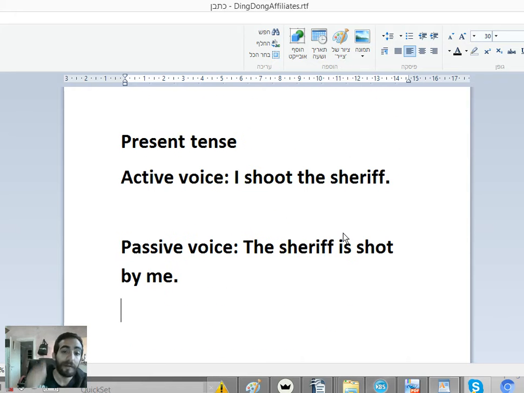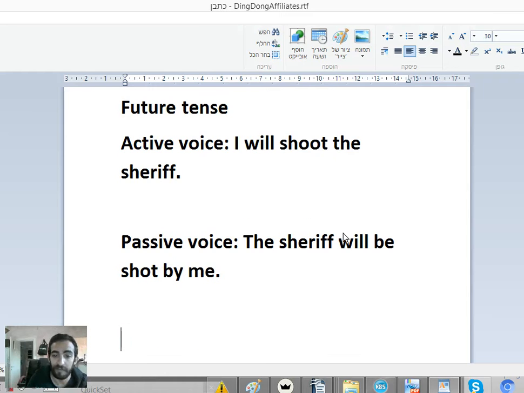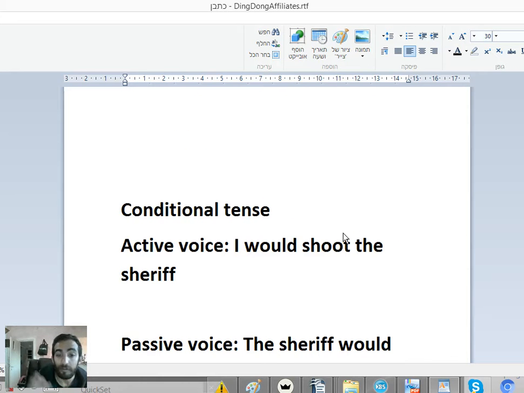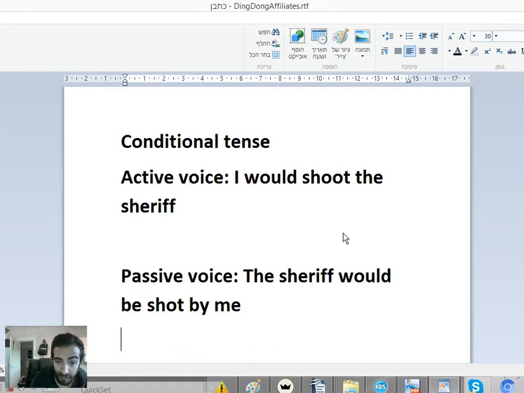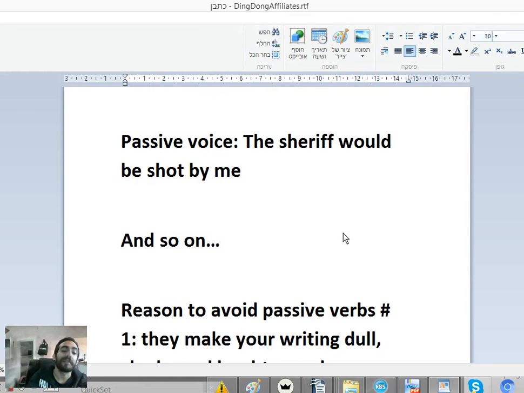For example, present tense, active voice: I shoot the sheriff. Passive voice: the sheriff is shot by me. Future tense, active voice: I will shoot the sheriff. Passive voice: the sheriff will be shot by me. Conditional tense, active voice: I would shoot the sheriff. Passive voice: the sheriff would be shot by me, and so on and so on.